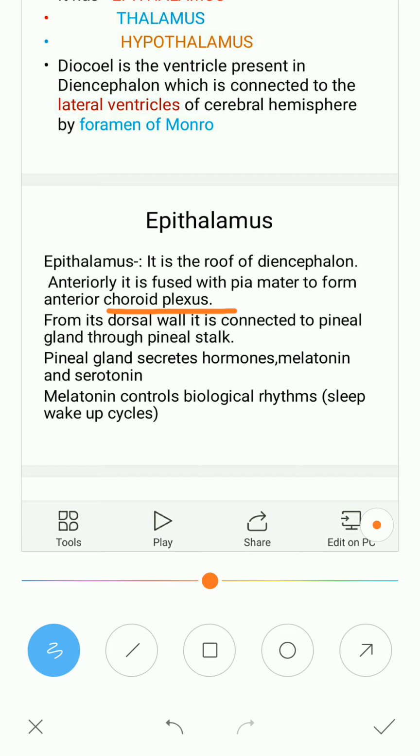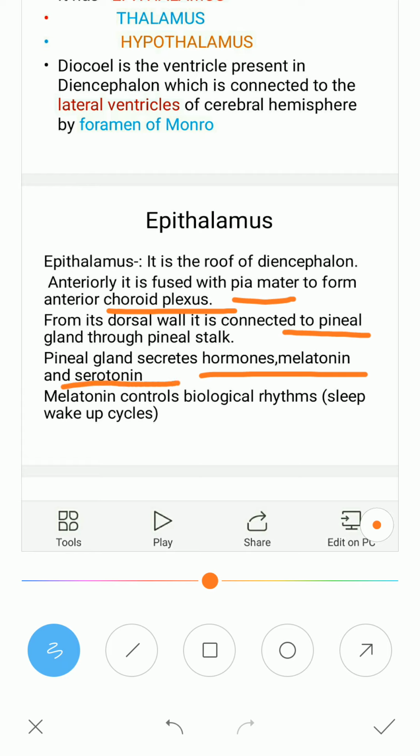Now what is this choroid plexus? It produces cerebrospinal fluid. Also the epithalamus contains a pineal body, and that pineal body or pineal gland secretes the hormones melatonin and serotonin.